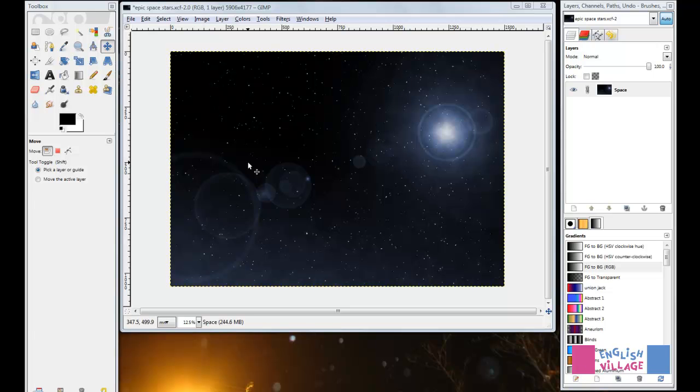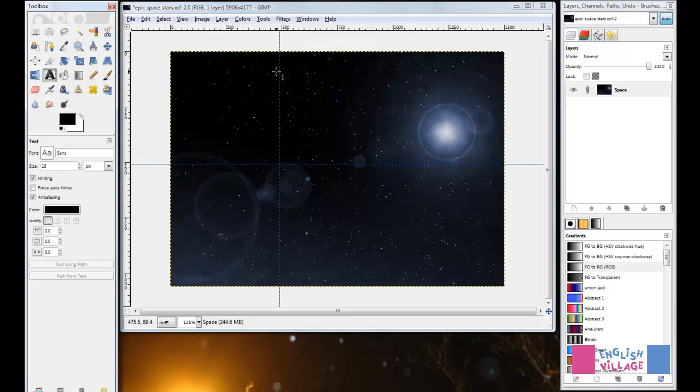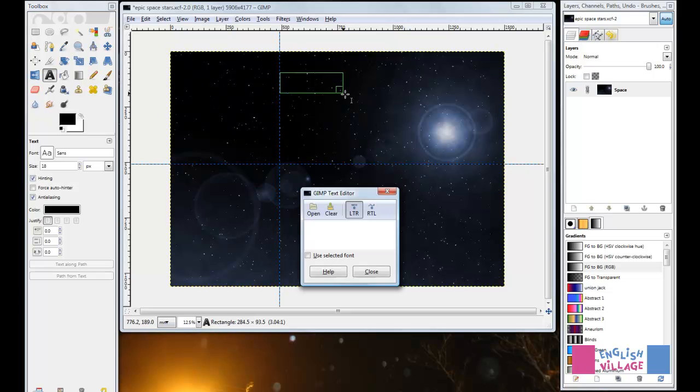Guides in GIMP provide you with a really easy way to line things up in your image. So the simplest way to create a guide is just to take the Move tool, and then you go into these ruler areas and just click and drag into your image, and here we have some guides. So you can then, for example, take your text tool and line up a text box right on that guide